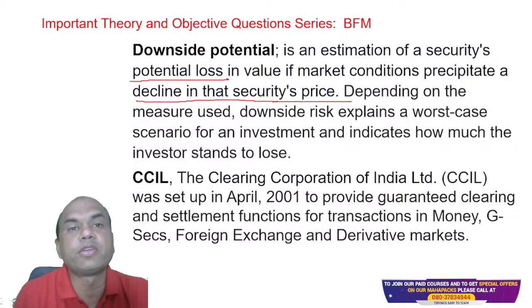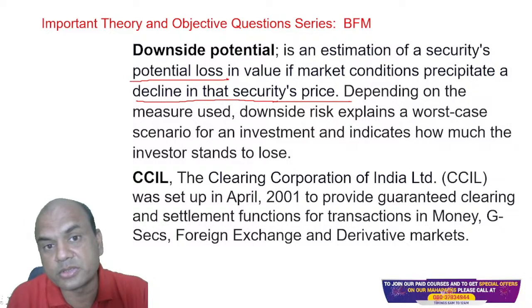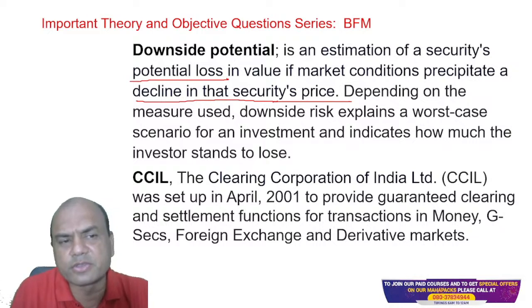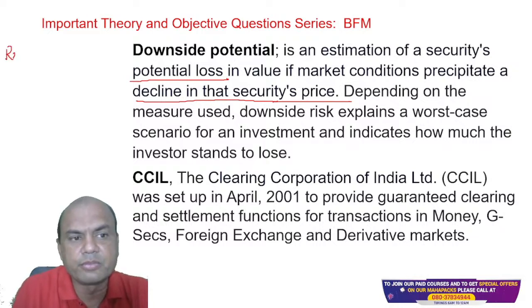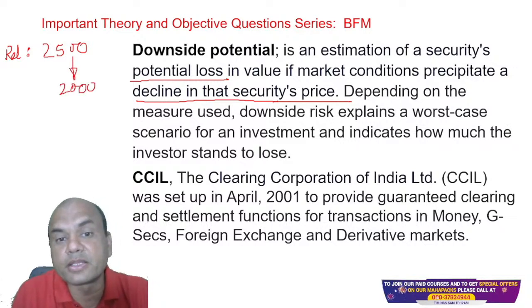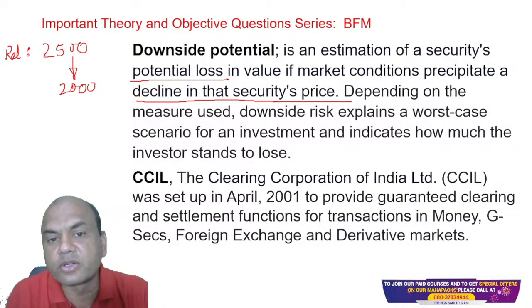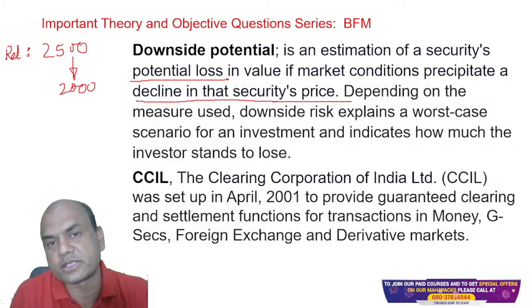For example, we have studied this in our ABM also, or in our JIB also. If the price of the bond, let me take Reliance only, Reliance share. If I bought it at 2500 and if tomorrow the price of Reliance goes down to, let's say, 2000. So what is this happening? This is the downside potential. Security's potential loss due to the decline in the security's price.